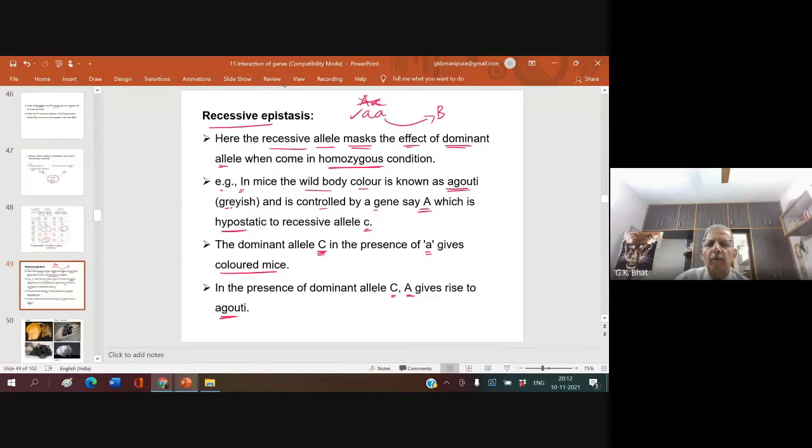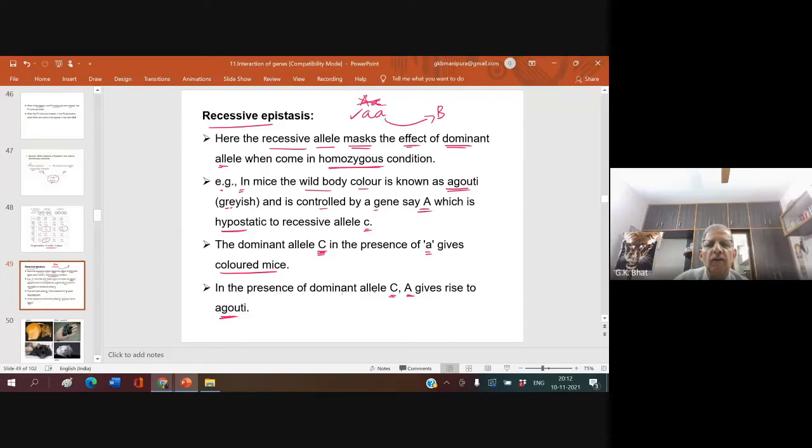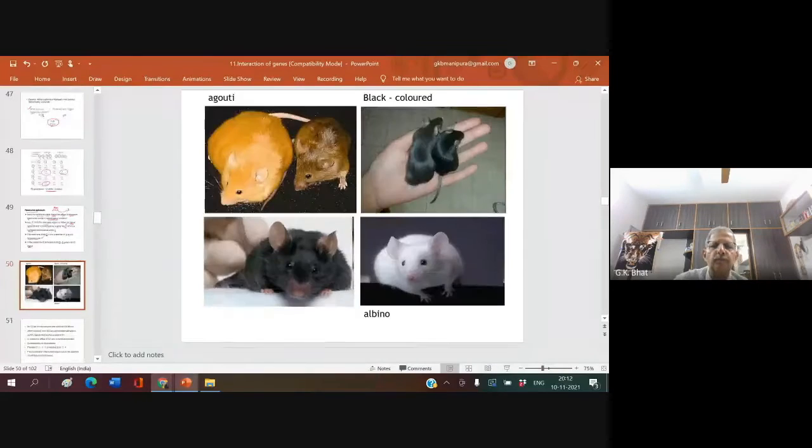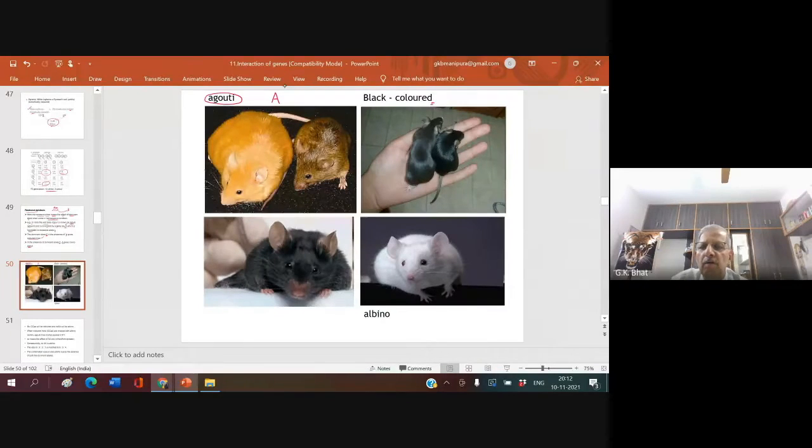In the presence of dominant allele C, C is responsible for what? C is responsible for colored mice. A is responsible for agouti. Right? Understood? Agouti is due to which gene? A.